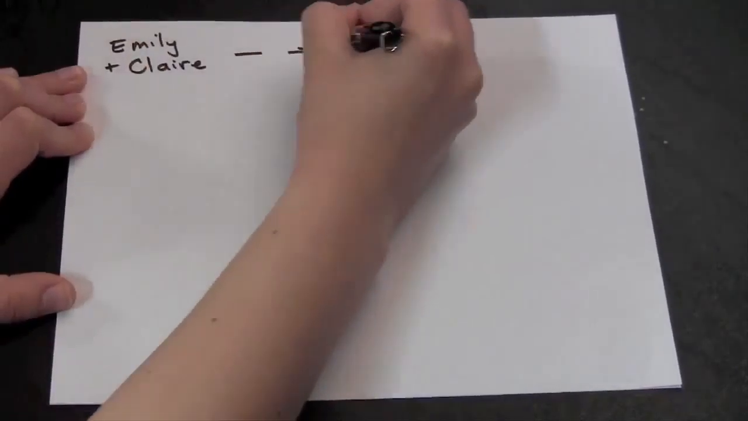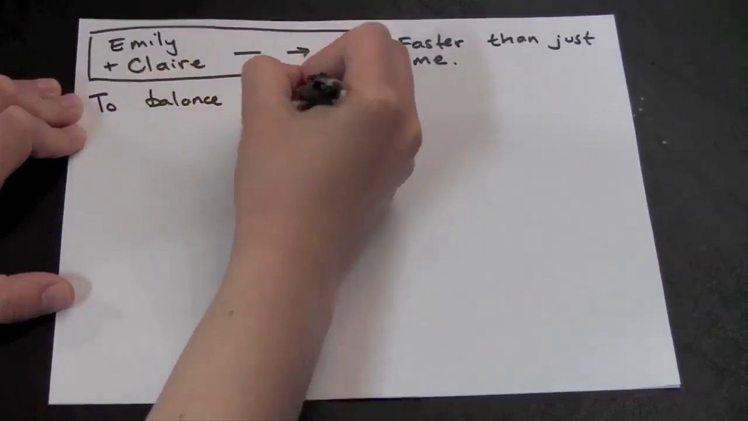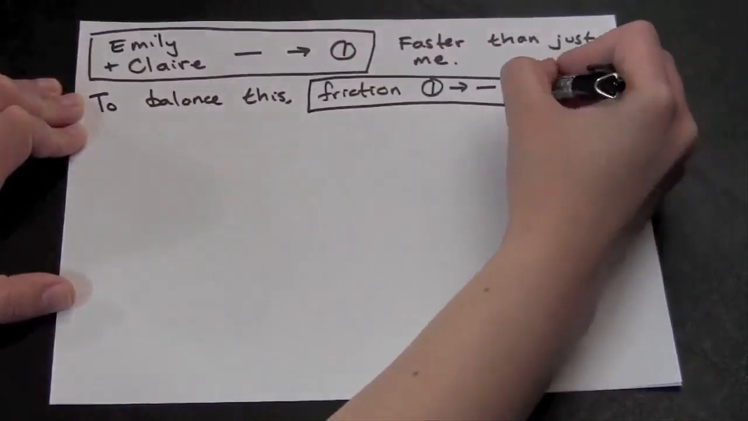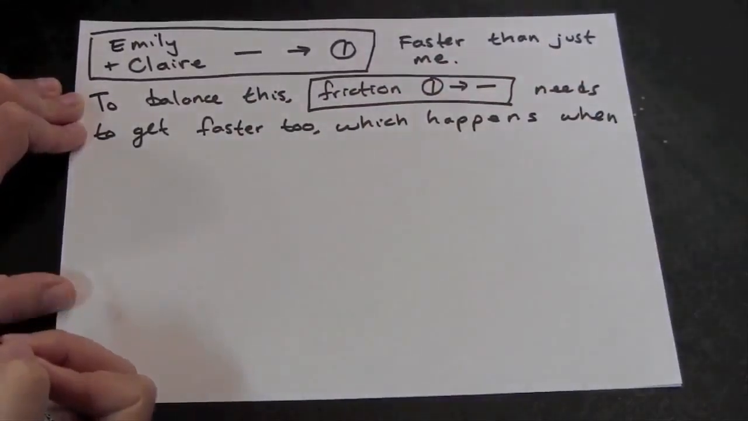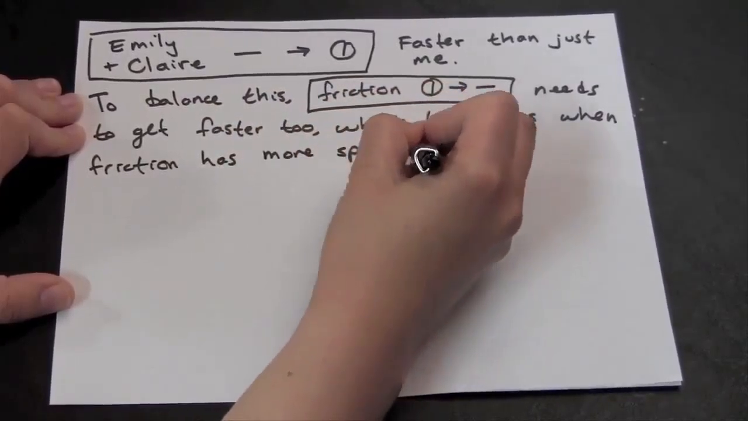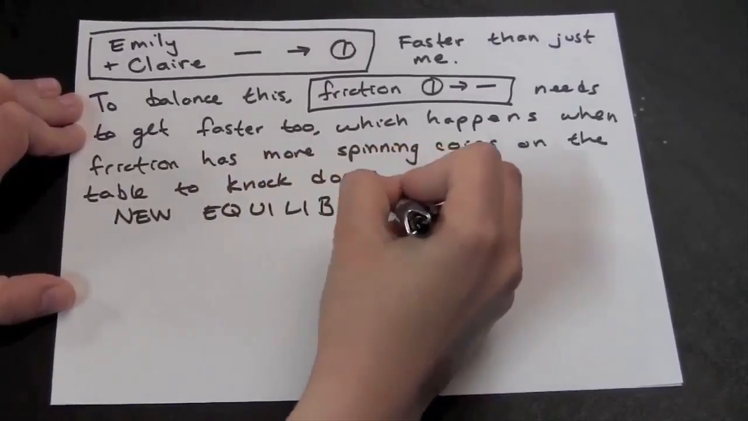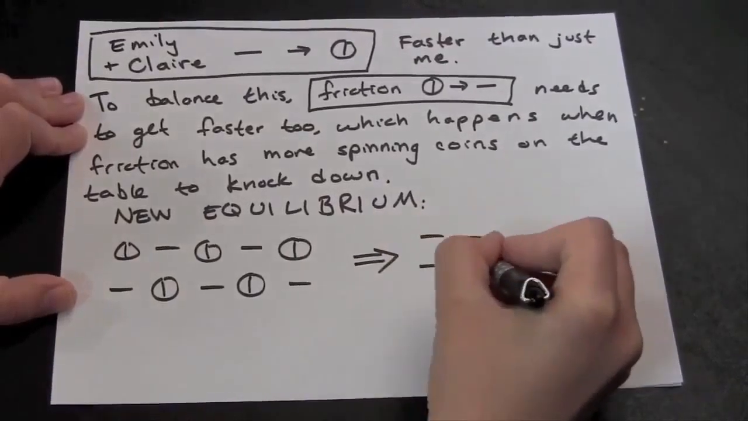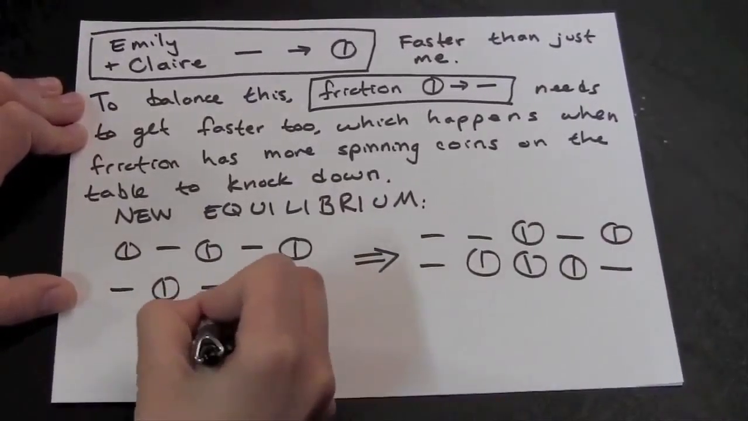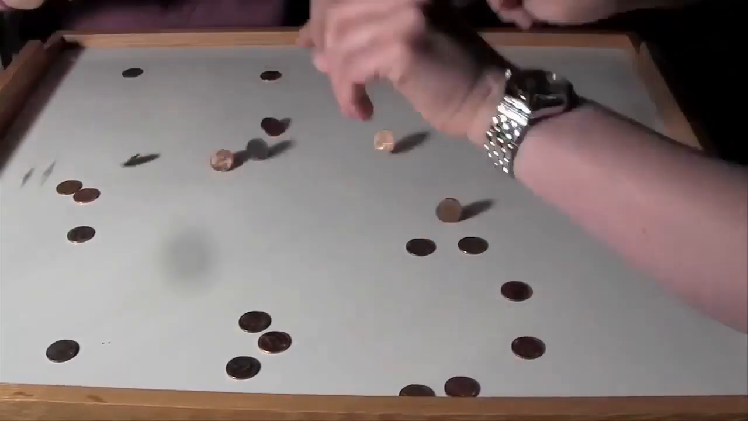So how is this actually working? My sister Claire and I can spin coins up faster than I could alone. To balance this, friction needs to knock coins down faster too. This happens when friction has more spinning coins on the table to knock down. So the new equilibrium happens when there are 5 coins up and the rest are down. At 5 coins up, Claire and I can spin up a coin at the same rate that it takes friction to knock one down. So we're left at a stable dynamic equilibrium of 5 coins up.